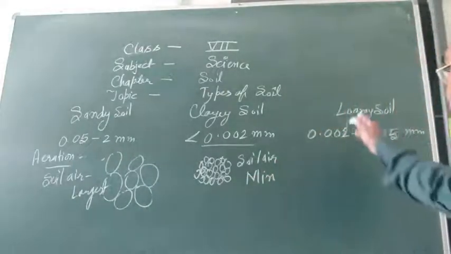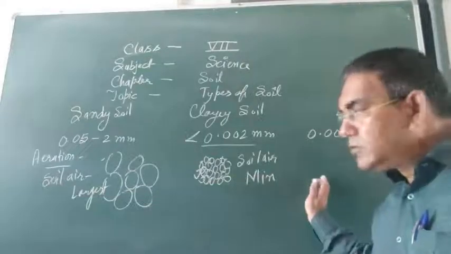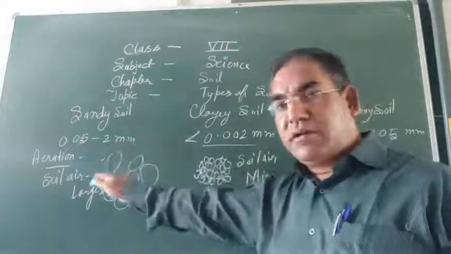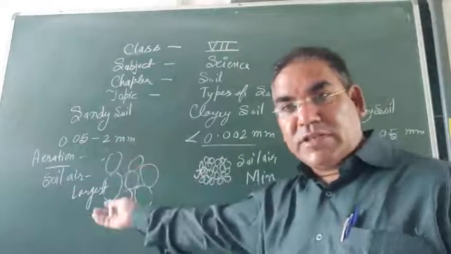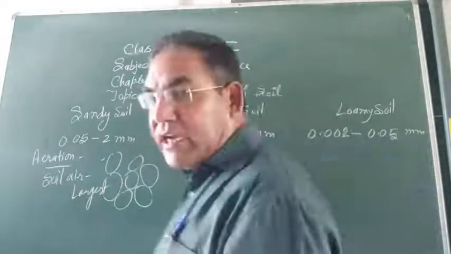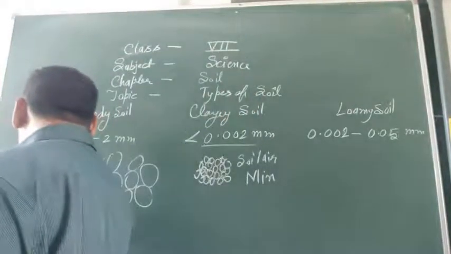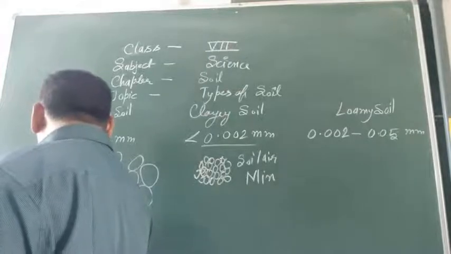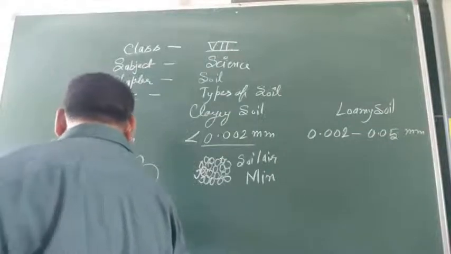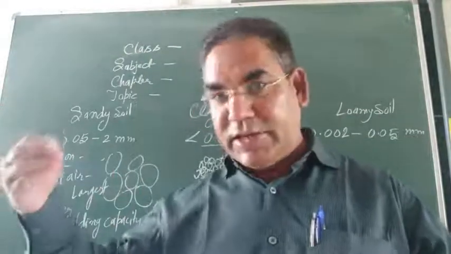Now, in case of the loamy soil, because it is a mixture of sandy and clay soil, it contains more soil air than the clay soil, but less than the sandy soil. Number one, aeration. Second one, water holding capacity. The quality of soil depends upon water holding capacity and aeration.